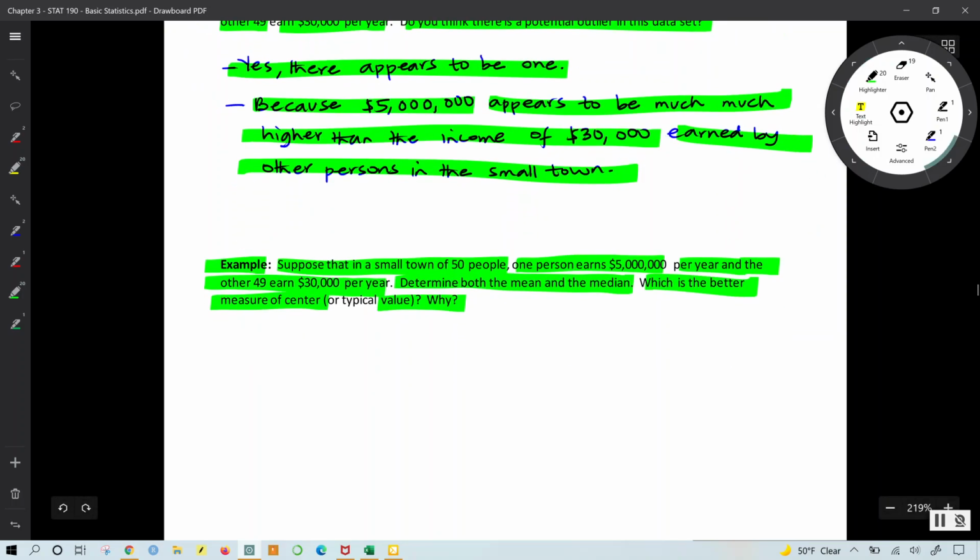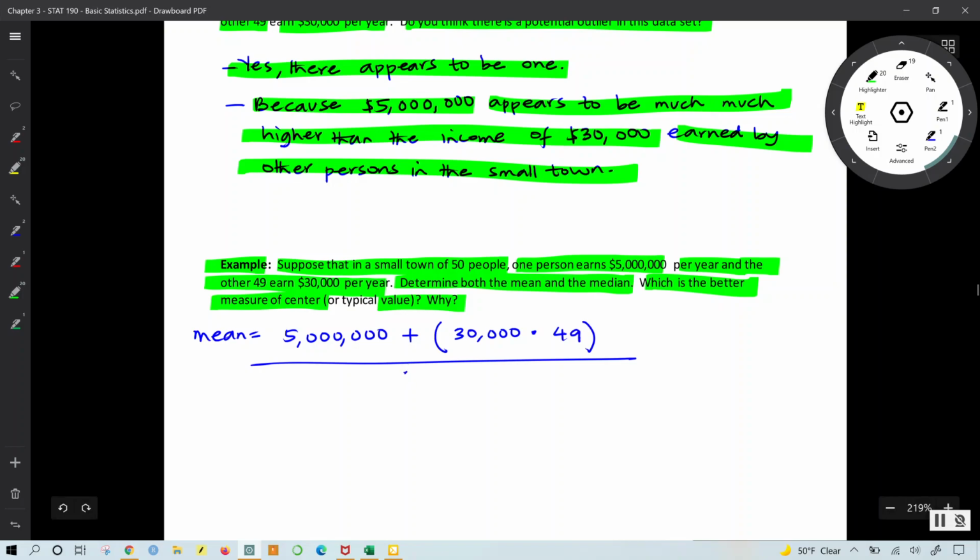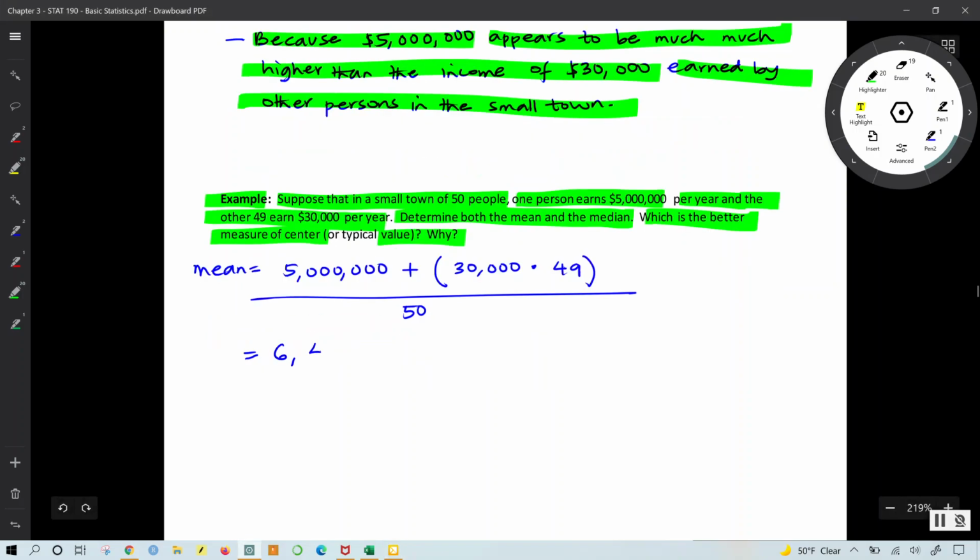Let us get the computation underway. For the mean, I am going to have $5 million for the one person plus $30,000 multiplied by 49 other persons, divided by how many values were added together? 50. This will be equal to 6,470,000 divided by 50, which gives a final answer of $129,400.